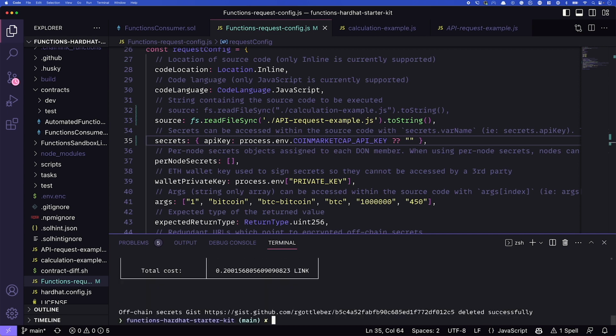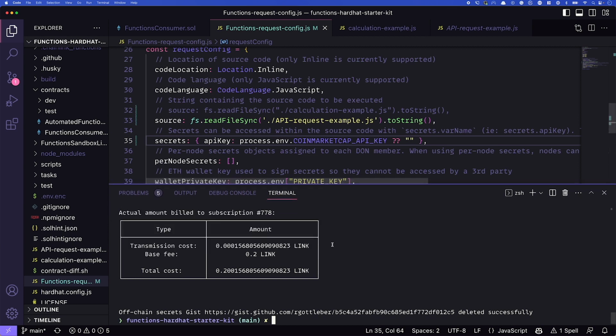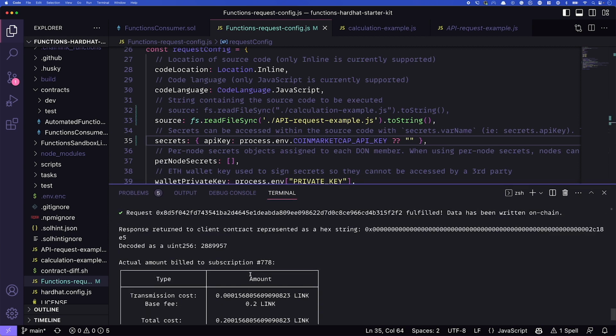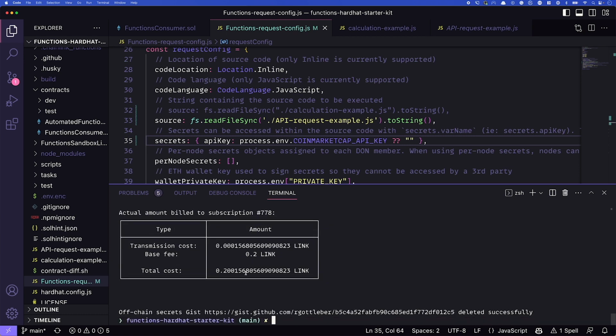Now, the reason this works is because we're using a uint in both examples, and our contract's not really doing anything with the value other than logging it. If you had something more complex set up, you'd need to change your contract as well. But we can see here that our value came back as the value of Bitcoin. We can see the transaction cost, and we can see that our gist was taken care of. So that's really cool. We've used Chainlink Functions to reach out to an API and bring data on chain.